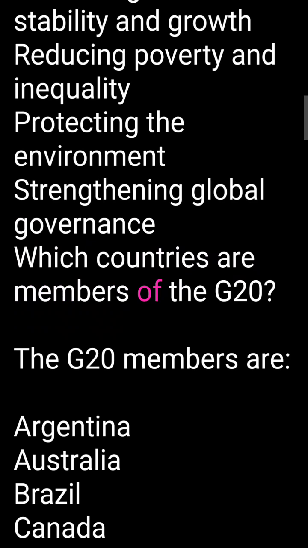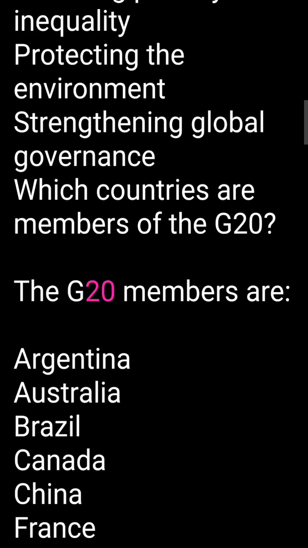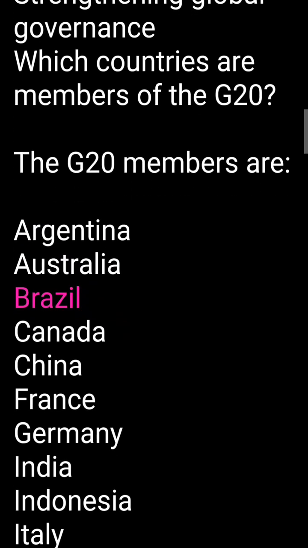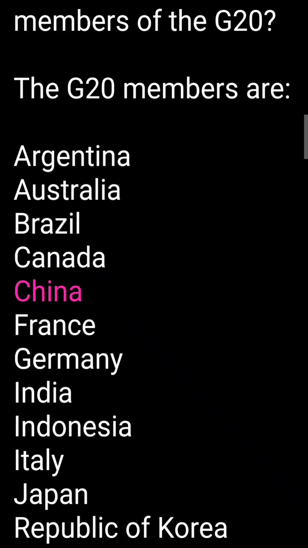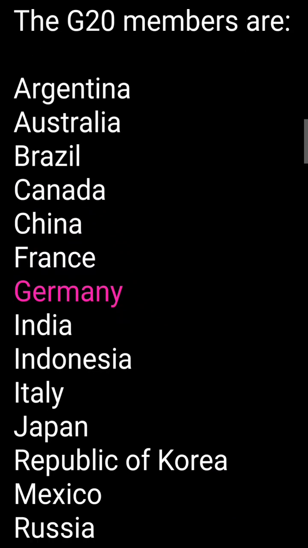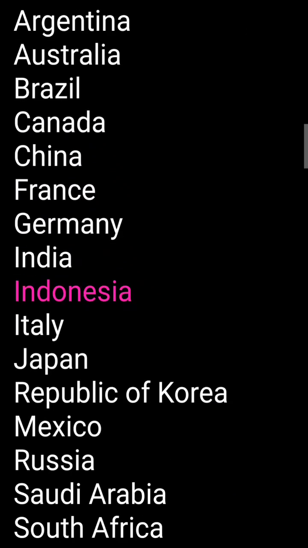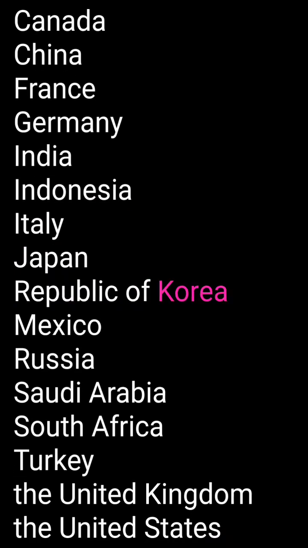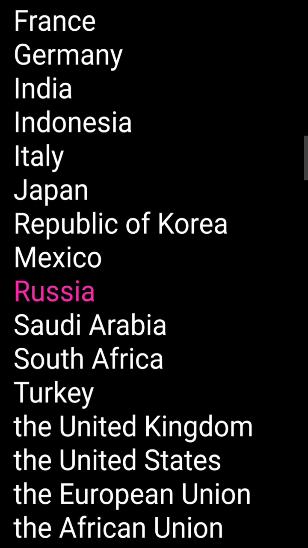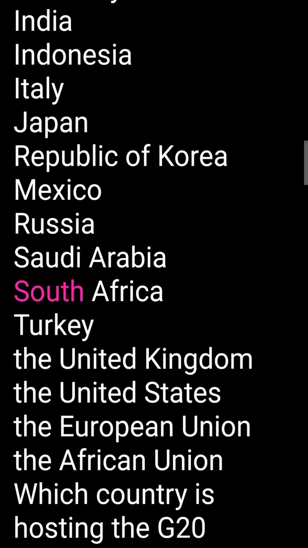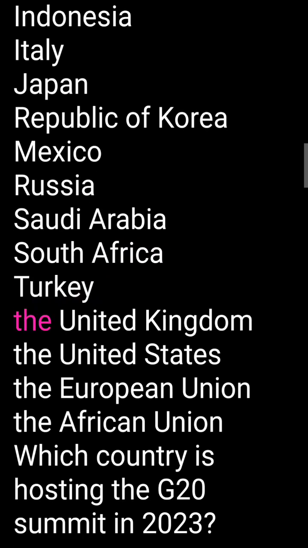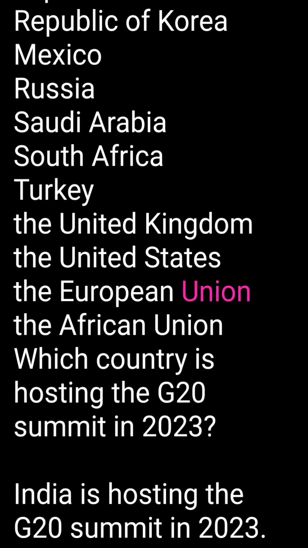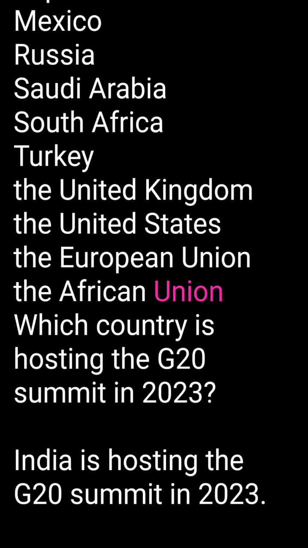Which countries are members of the G20? The G20 members are Argentina, Australia, Brazil, Canada, China, France, Germany, India, Indonesia, Italy, Japan, Republic of Korea, Mexico, Russia, Saudi Arabia, South Africa, Turkey, the United Kingdom, the United States, the European Union, the African Union.